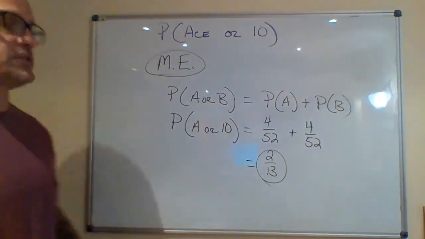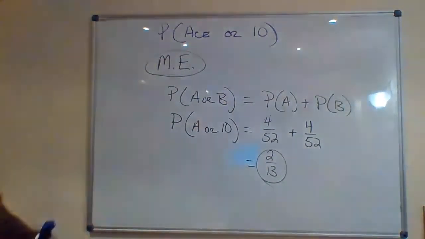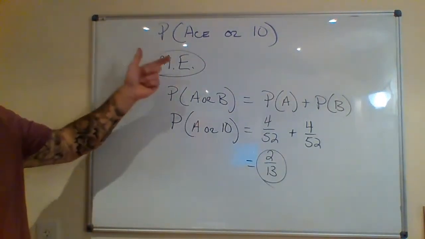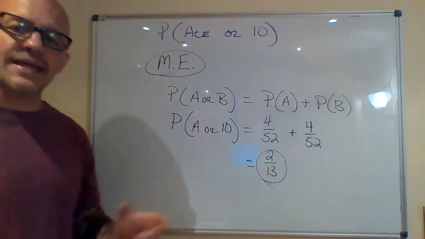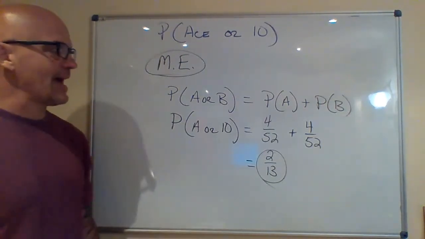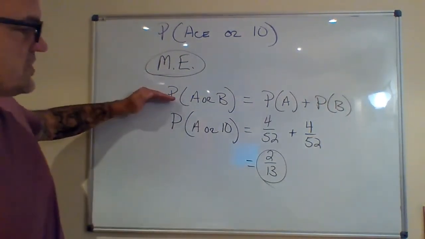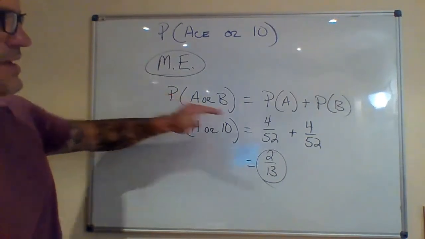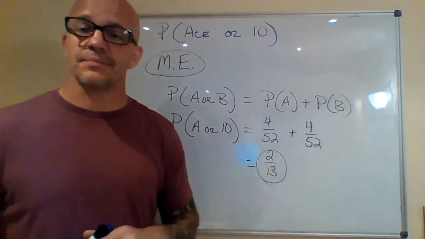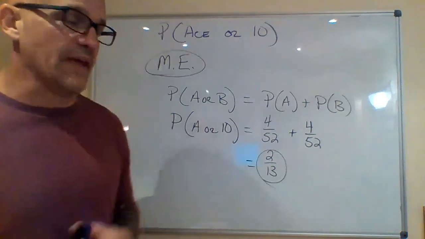All right, guys, welcome back. So first determination is, when we're dealing with an or probability, is it mutually exclusive? In this case, an ace or a 10 is mutually exclusive. You can't get an ace that is also a 10. Just can't happen. So we're going to focus in on our formula. Probability of A or B is just probability of A plus probability of B. Since they cannot happen at the same time, we don't have to take out when they do.